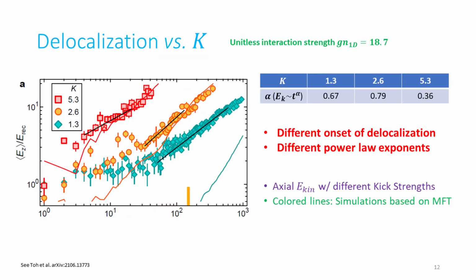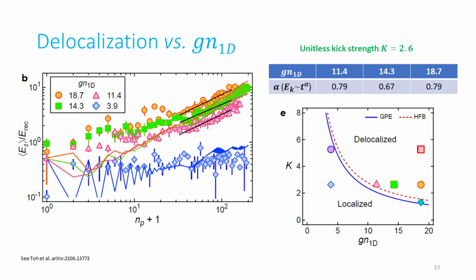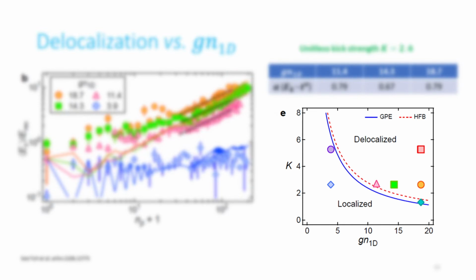Here's our data of delocalization versus different kick strength, where we see different onsets of delocalization, as well as different power law exponents. Here's our data of delocalization versus different interaction strength, where again we see different onsets and different power law exponents. All these sets of data can be put into a bigger picture in this phase diagram in the bottom right corner here. With different kick strength K and different interaction strength Gn1d, the mean field theory predicts a region of dynamical localization and another region of dynamical delocalization separated by a boundary of transition.